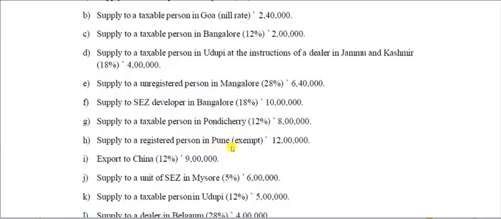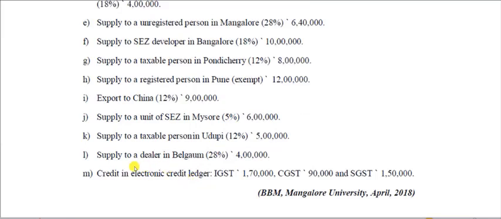Supply to a registered person in Pune, this particular transaction or this particular supply is exempt from taxation. We will only take into consideration the turnover. Export to China, 9 lakh, though they have given 12%, for us it is a zero rated supply. Why is it so? Because it is export. Supply to a unit of SEZ in Mysore, once again deemed export, zero rated. Please remember, we have to take the turnover here and we have to ignore the rate of GST.